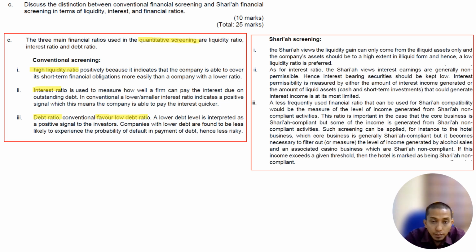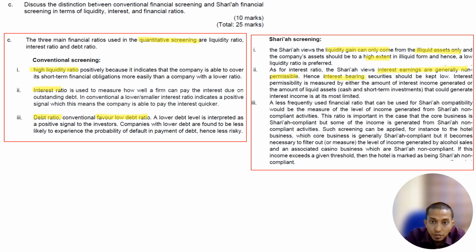Under Sharia screening, liquidity gain can only come from liquid assets, and Sharia assets should be to a high extent non-liquid. Hence, low liquidity is preferred, right? As for the interest ratio, Sharia views interest earnings as generally non-permissible.